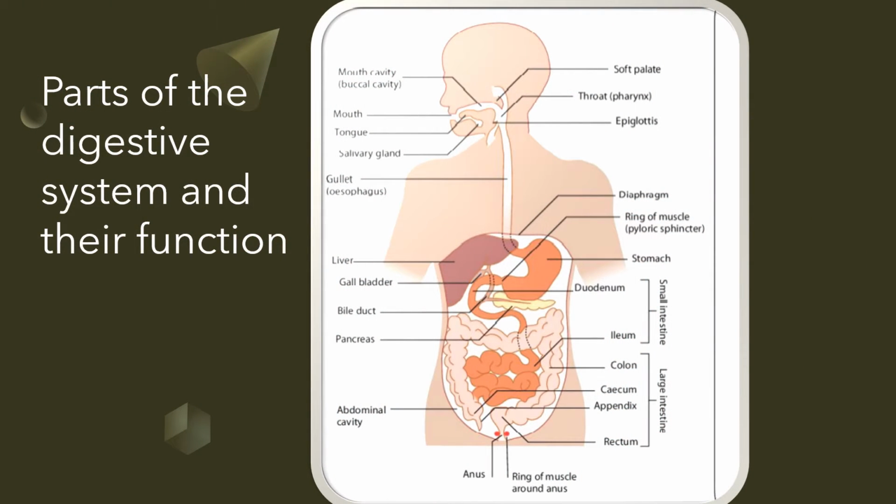We now have an image of our digestive system. So what we'll be learning about is the different parts of the digestive system and their functions. The first part that we'll be talking about is the mouth.